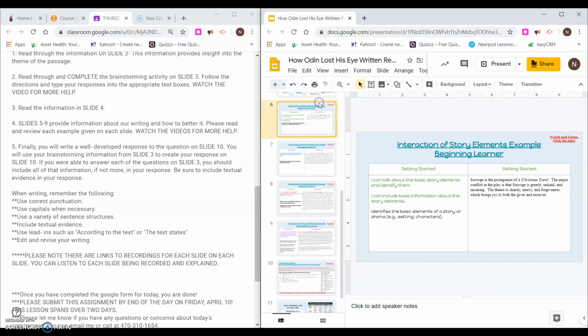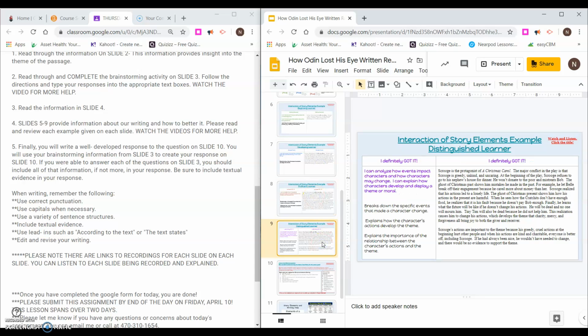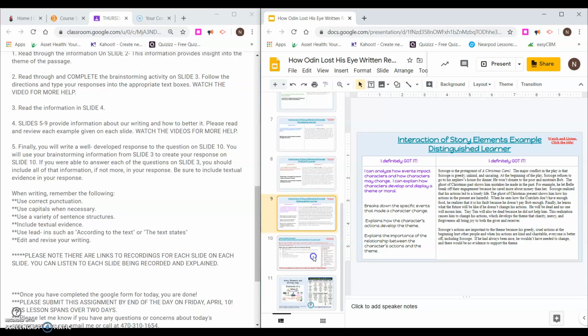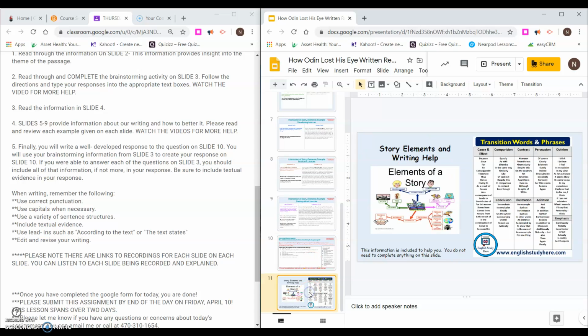The examples explain Scrooge and how he developed the theme in A Christmas Carol, something that we are all very familiar with. So please make sure that when you go through these slides, you click on all the available links and tools that will help you. And then I also included an 11th slide that has just some information here. You don't need to do anything on these slides. These are just some anchor charts that can help you understand what it is you need to do and give you some further insight to the writing process.